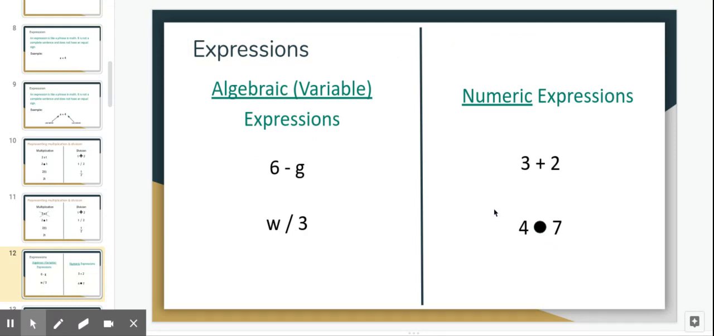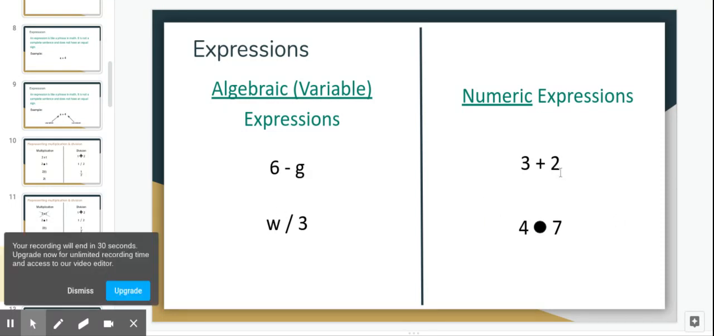Now, there are a few types of expressions. There's algebraic expressions and numeric expressions. The ones that are algebraic are ones that just have variables and numbers, and the ones that are numeric will just have numbers. And we will talk in the next video about equations and then dive a little bit deeper.